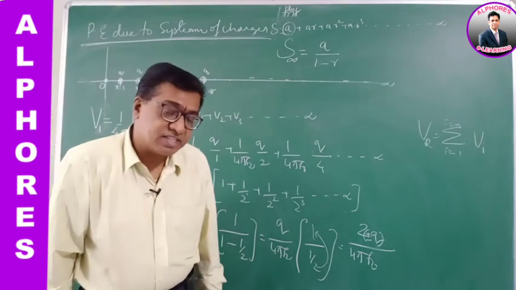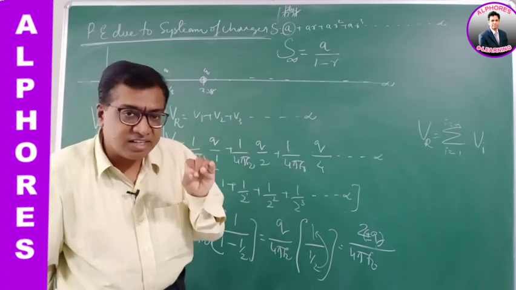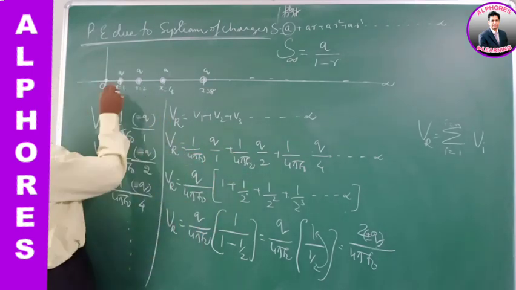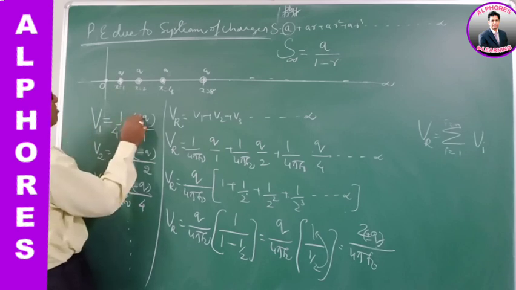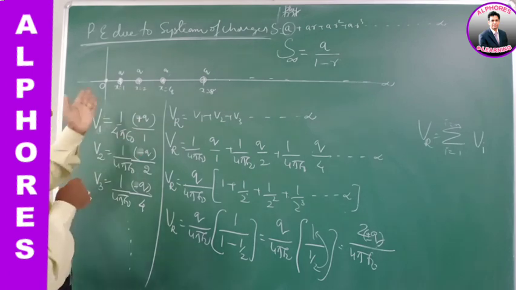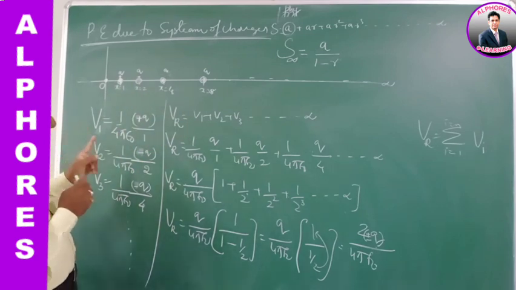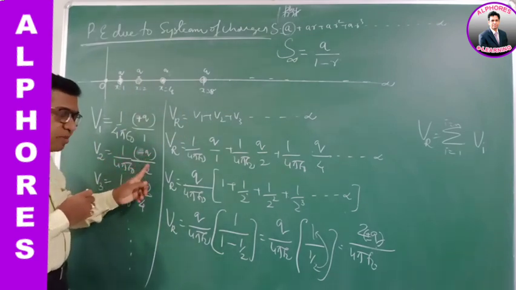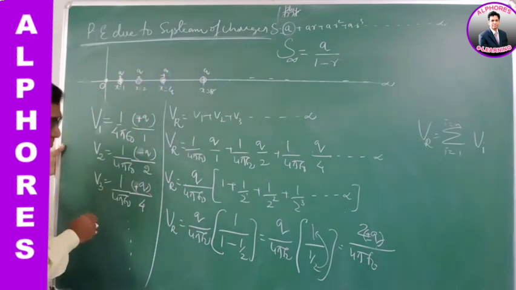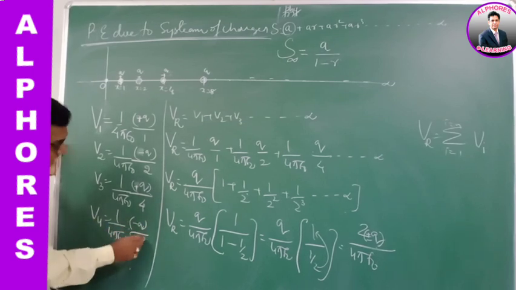Now if the same question is asked, if they are alternatively positive and negative, then what would be the potential? Third case, let's consider the first one is a positive charge. So the potential due to the first is 1 by 4 pi epsilon naught, plus Q by 1. The second one is negative, so 1 by 4 pi epsilon naught, minus Q by 2. The third one is positive, so 1 by 4 pi epsilon naught, plus Q by 4. The fourth one will be 1 by 4 pi epsilon naught, minus Q by 8.